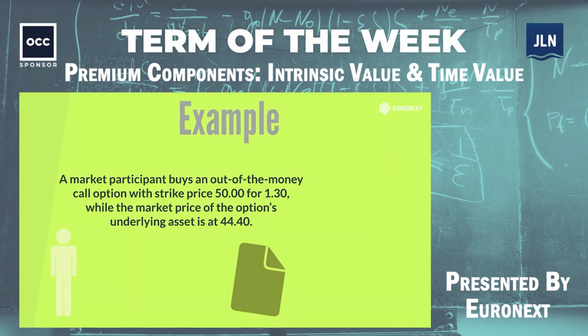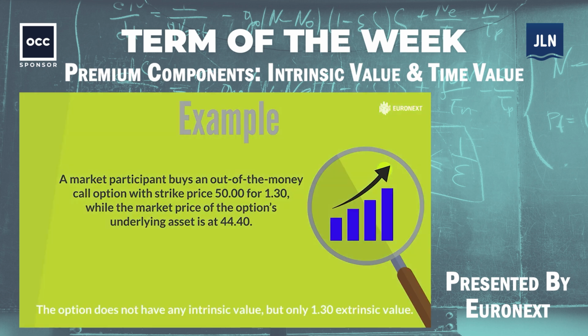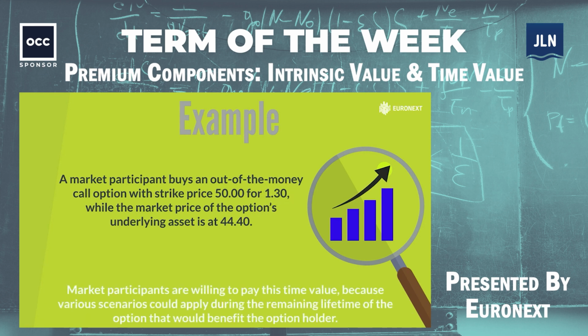A market participant buys an out-of-the-money call option with strike price 50 for 1.30, while the market price of the option's underlying asset is at 44.40. The option does not have any intrinsic value, but only 1.30 extrinsic value. Market participants are willing to pay this time value because various scenarios could apply during the remaining lifetime of the option that would benefit the option holder.